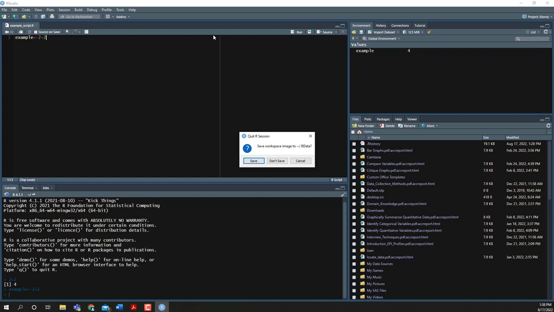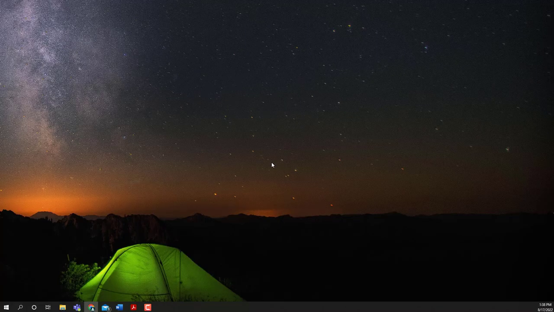Now, when you go to close RStudio at the end of the day, it's always going to ask you, do you want to save your workspace? You are almost always going to say, do not save this. The reason for this is if you do, you can save a bunch of old work that might interfere with new work that you're doing. So I almost always recommend clicking don't save. So RStudio is closed out.